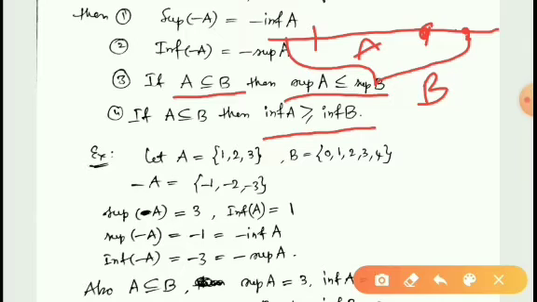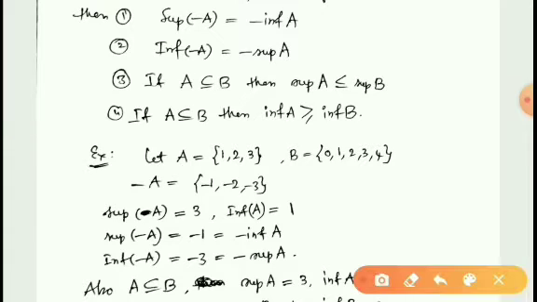And what about infimum? This is infimum A and this is infimum B. So from this we can easily see that infimum B is less than or equal to infimum A, or in other words, infimum A is greater than or equal to infimum B. Therefore clearly we can see that infimum A is greater than or equal to infimum B whenever A is a subset of B. So just keep these two properties in mind.